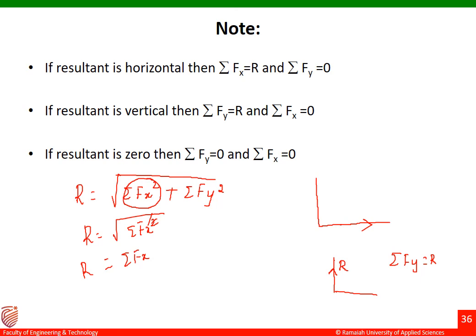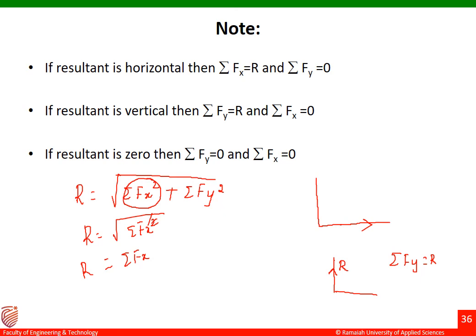When that becomes 0, square root of summation Fy squared will remain, and the square root and square get cancelled, so we get R equal to summation Fy. The last one is if the resultant is 0, then summation Fy is equal to 0 and summation Fx is also equal to 0.